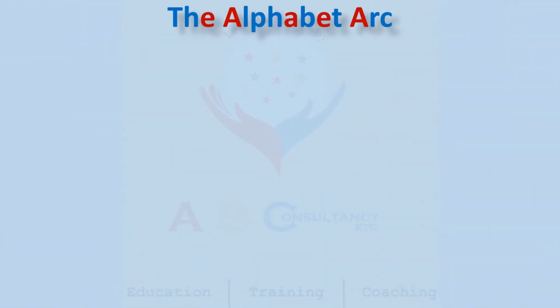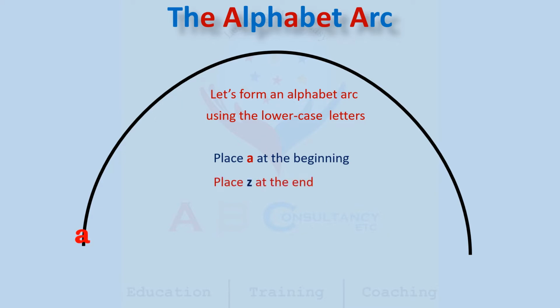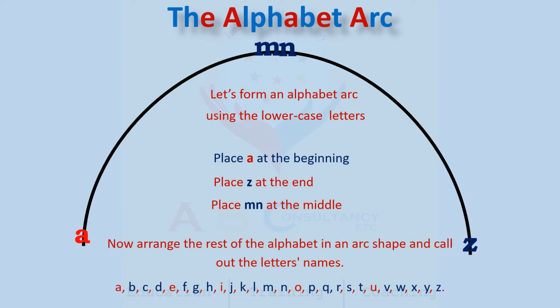The alphabet arc. Let's form an alphabet arc using the lowercase letters. Place A at the beginning. A, A. Place Z at the end. Z, Z. Place letters M and N at the middle. M, N. Now arrange the rest of the alphabet letters in an arc shape and call out the letters.